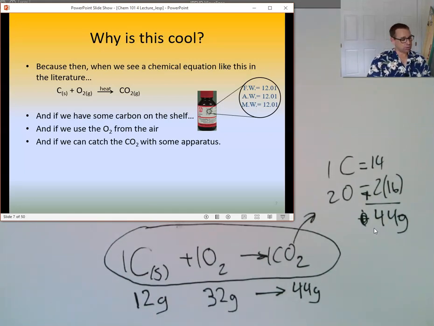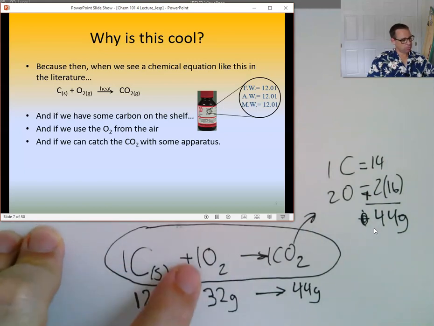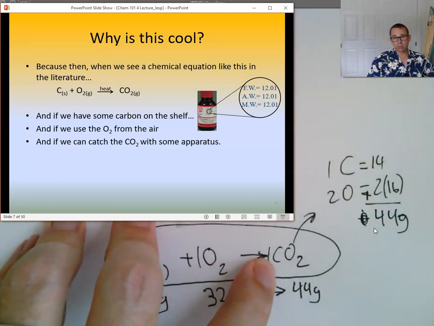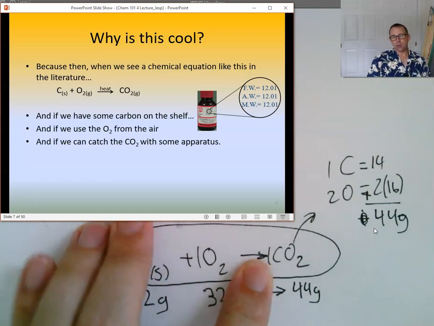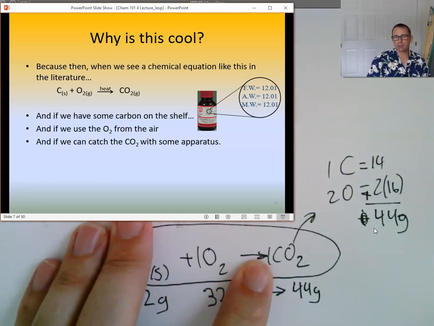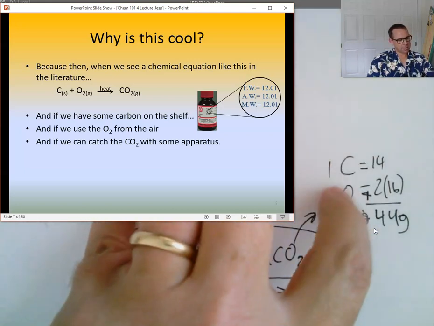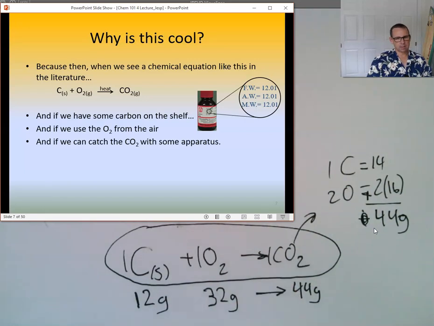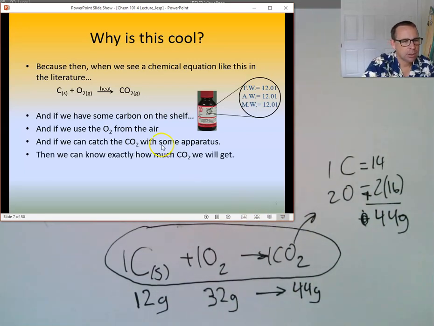Like I said, you can have moles of atoms, you can have moles of molecules, molecules of elements, but also molecules of compounds. So to find how many grams you have to have of a certain material, you just add up the masses for all the elements in that compound, in the compound's formula. Okay?